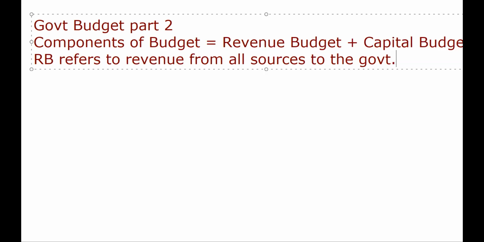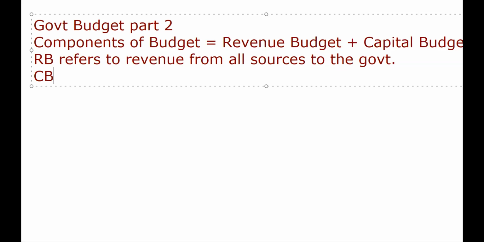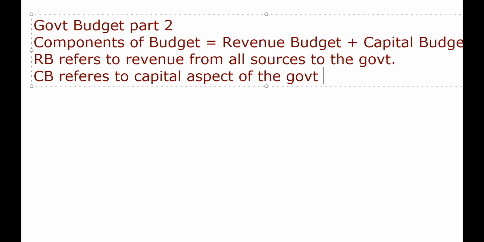Capital budget, in short, I'm writing this CB. CB refers to the capital aspect of the government. It's known as the capital budget.